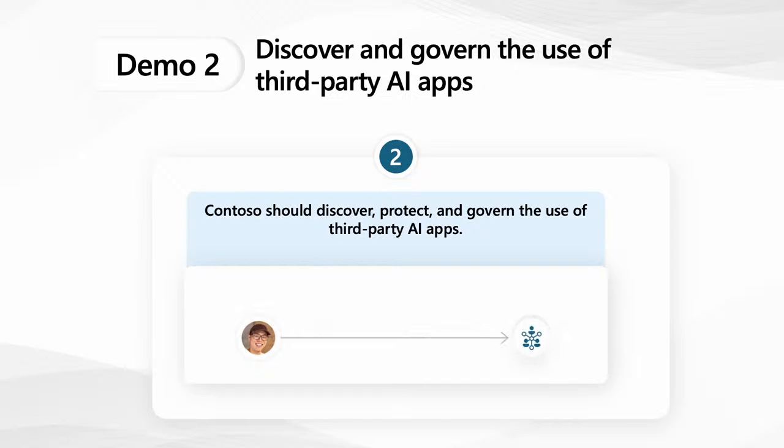We hope this first demo was valuable to you and helped you understand how to leverage those features to protect Copilot. Let's go now with the second demo. The goal of that demo here is to show you how to discover and govern the use of all your AI applications, including third-party applications here. So you'll be able to detect them and decide what to do with their usage. And again, let's go back to our demo studio.